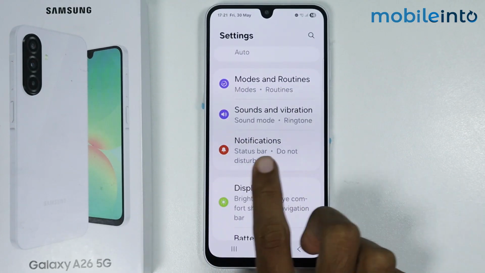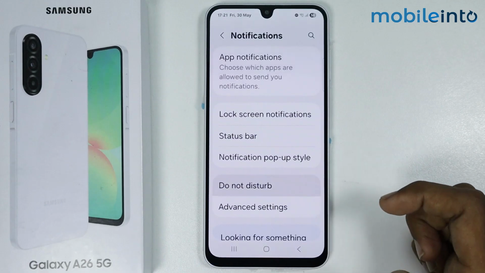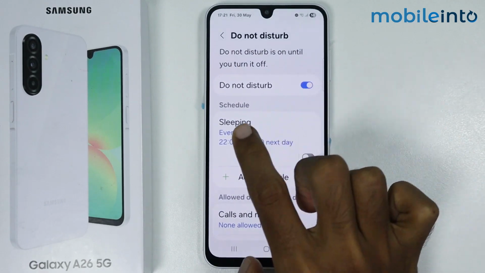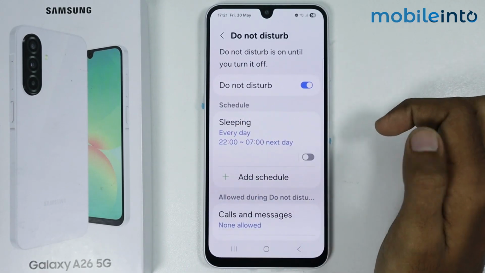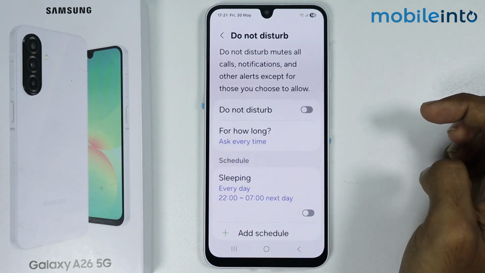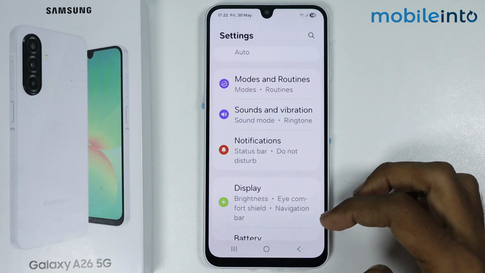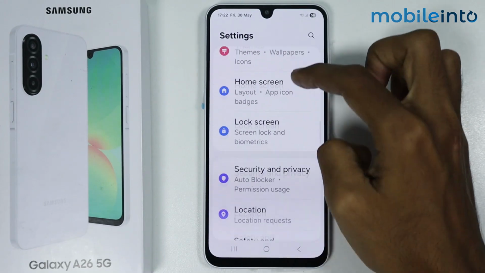Now from here, just tap on notifications. Now just tap on Do Not Disturb. From here, if Do Not Disturb is enabled on your smartphone, just disable Do Not Disturb mode. Now after that, just go back. From here, just scroll down